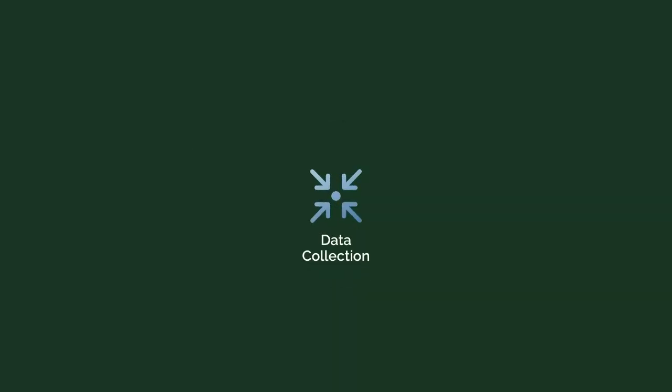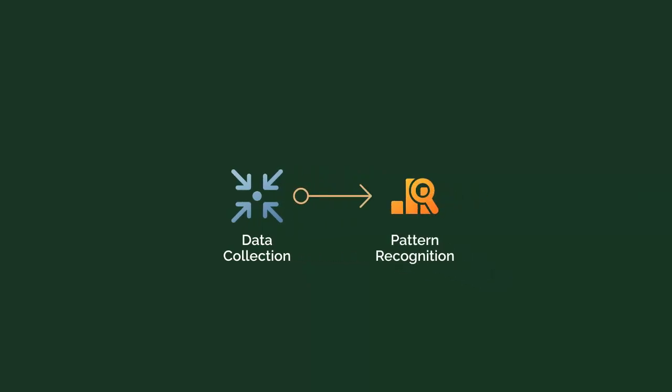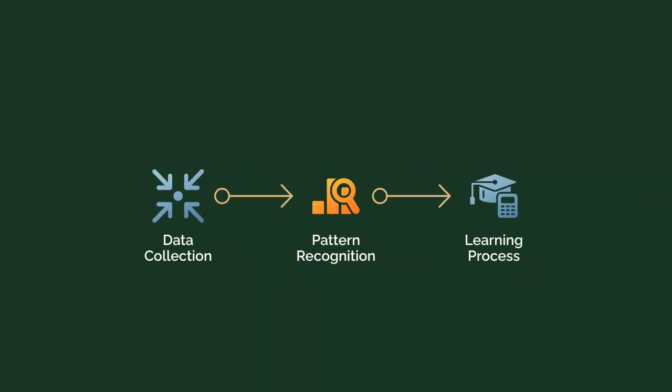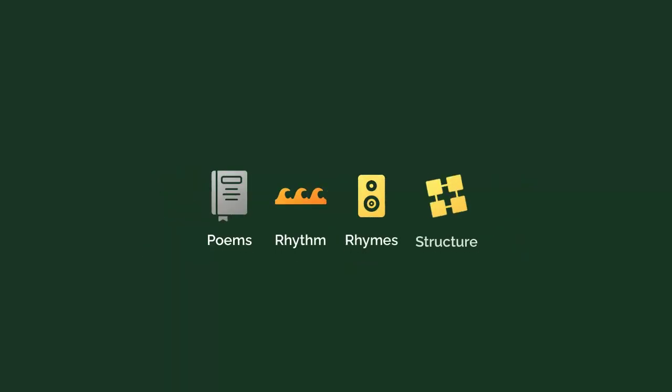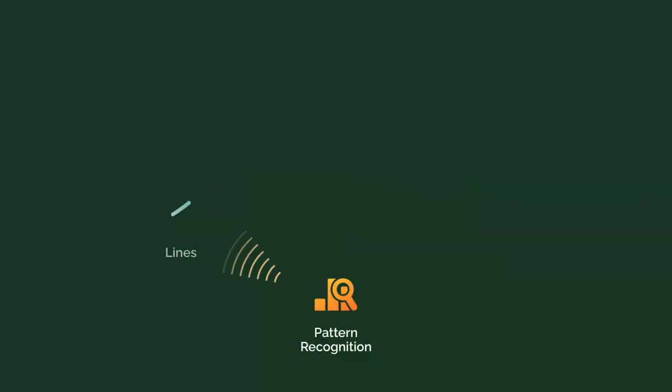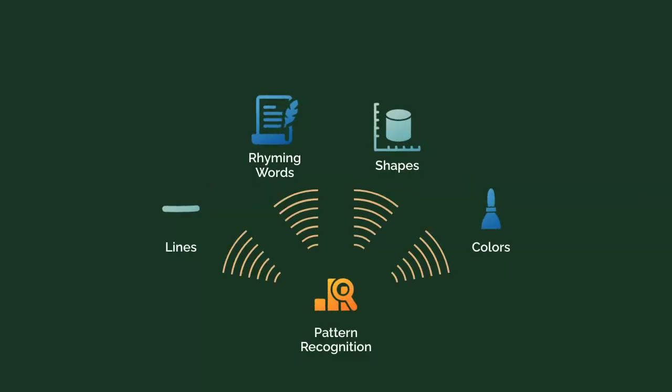The AI follows a clear sequence: first collecting data, then recognizing patterns, and finally developing its learning process. When studying poems, AI identifies specific elements like rhythm, rhymes, and structure to understand poetic patterns. Pattern recognition helps AI understand various features from lines and rhyming words in text to shapes and colors in images.